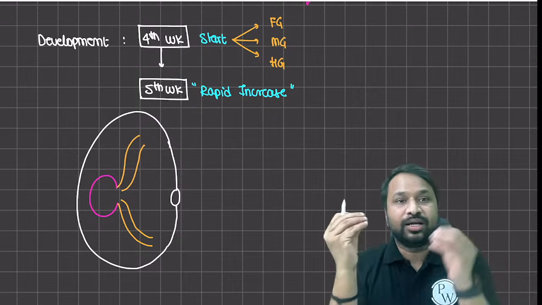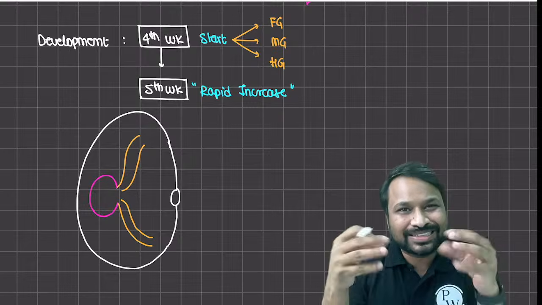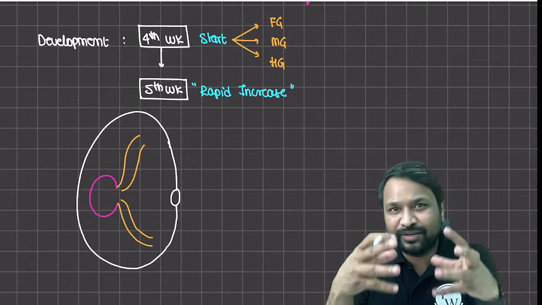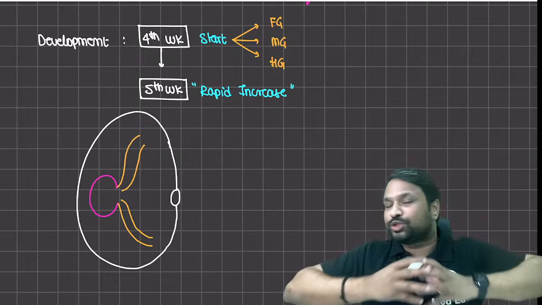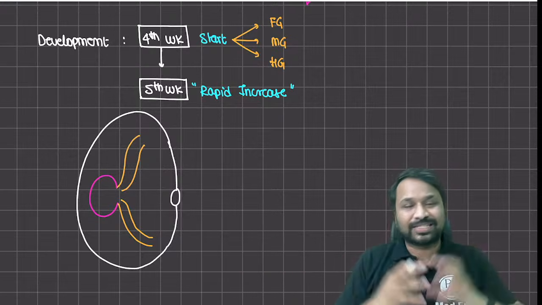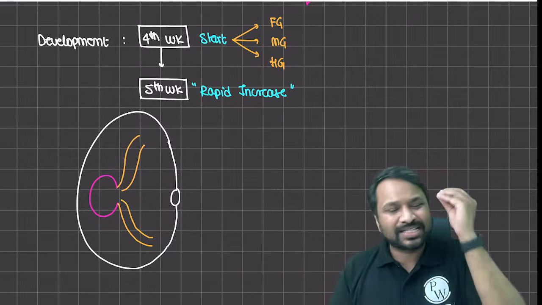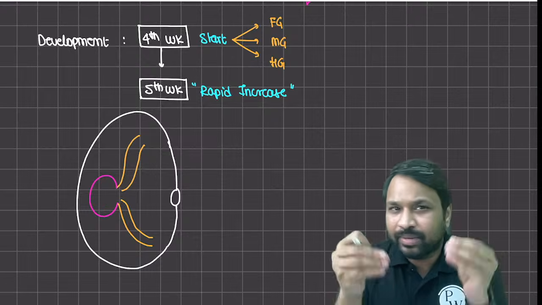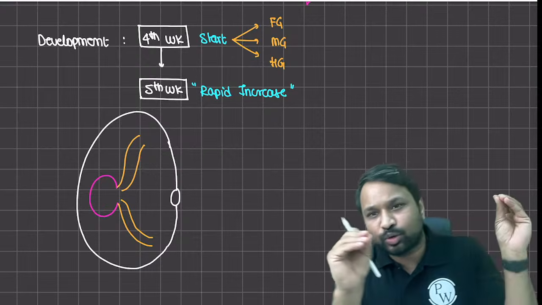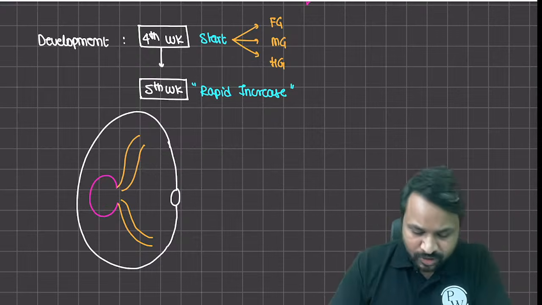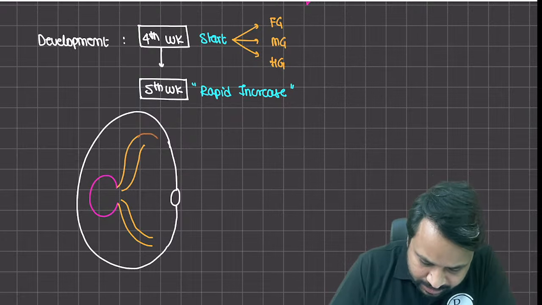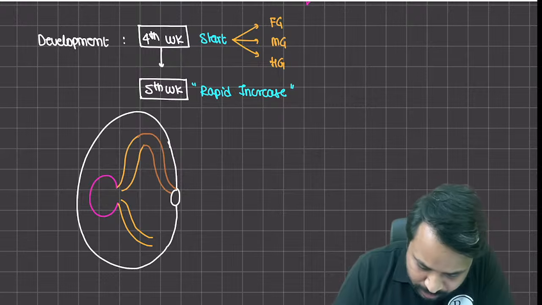Then you have the midgut. Now we know that there is not enough space inside the coelomic cavity for the midgut to develop, and it is going to span across a lot of space. So what the body does is it says, एक काम कर भाई midgut, मेरे पास अंदर जगह नहीं है डेवलप होने के लिए, तू थोड़ा बाहर चला जा, ठीक है. So what it does is it pushes the midgut out through the umbilical opening.